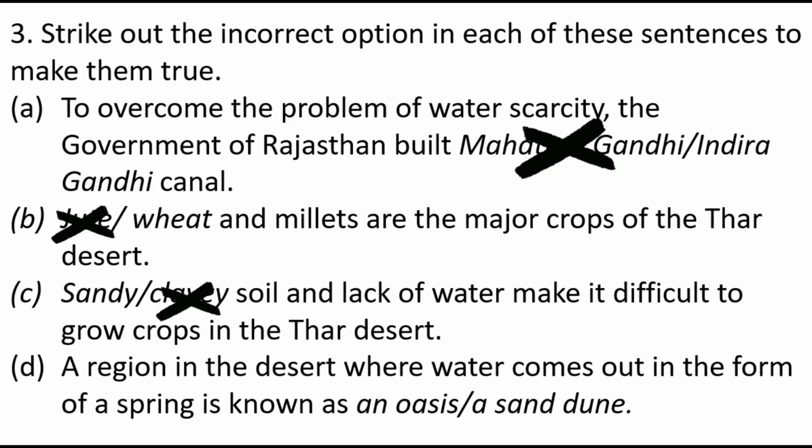Many villages are settled around the oasis. So here you have to make a cross on sand dunes, because from an oasis water comes out in the form of a spring. So here we have completed the entire chapter with the question answer session.